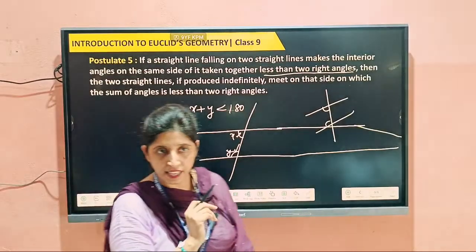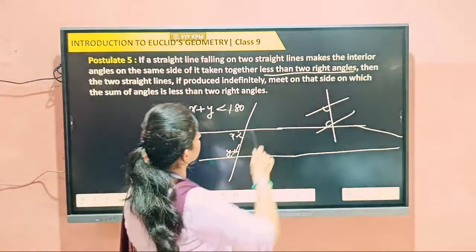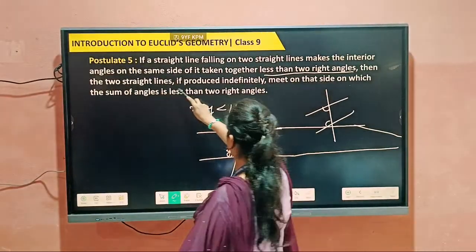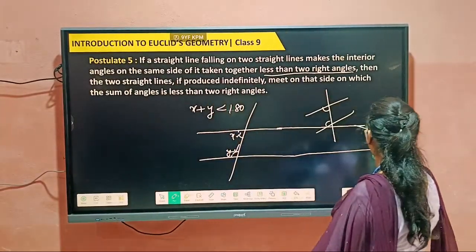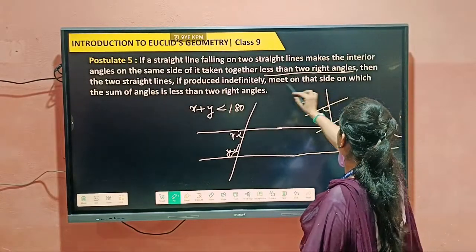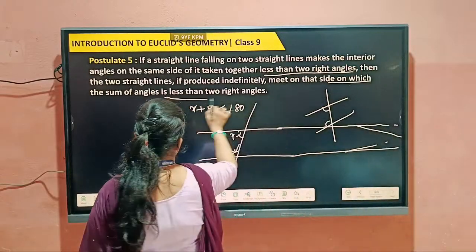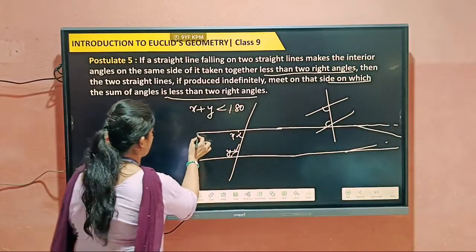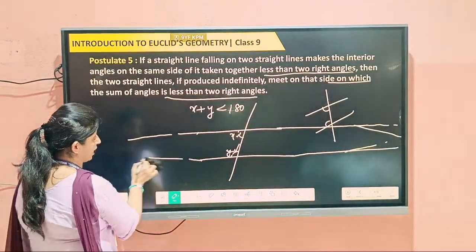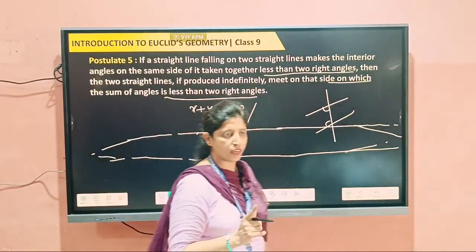He is saying that if these two angles' sum is less than 180, then the two straight lines, if produced indefinitely, will meet on that side on which the sum of angles is less than two right angles. Means if we produce these two lines indefinitely, they can meet where the sum of the angles is less than 180.